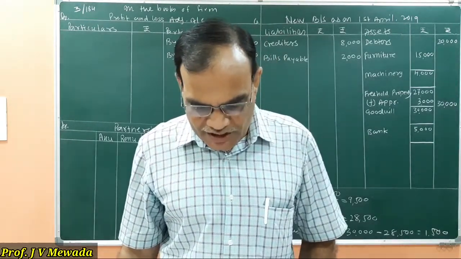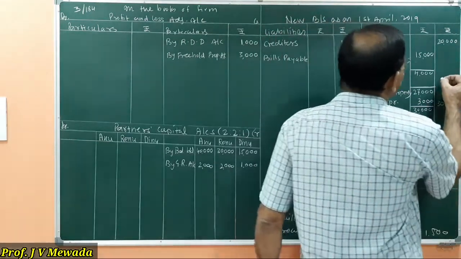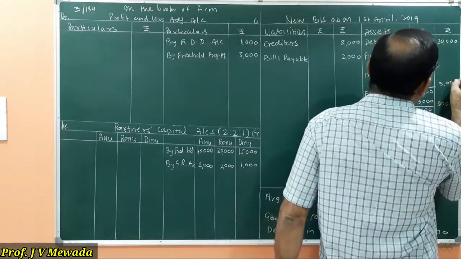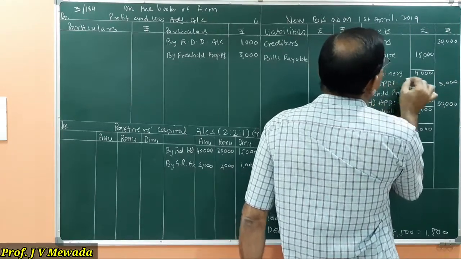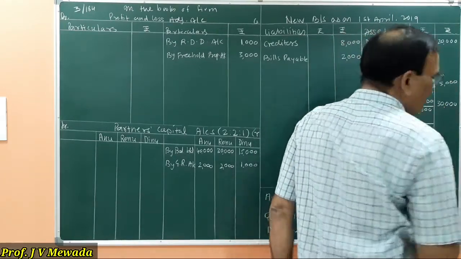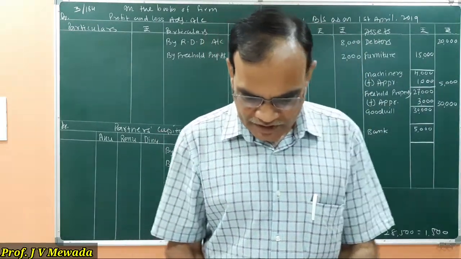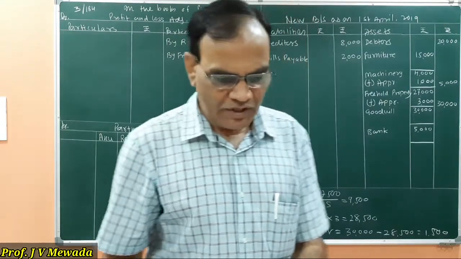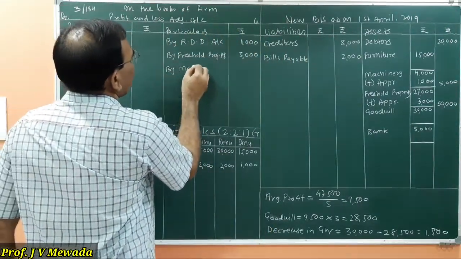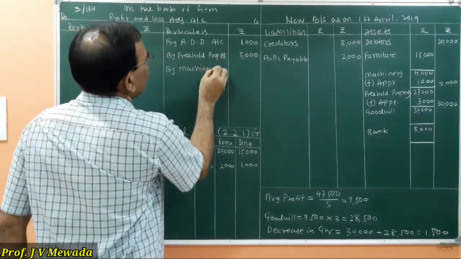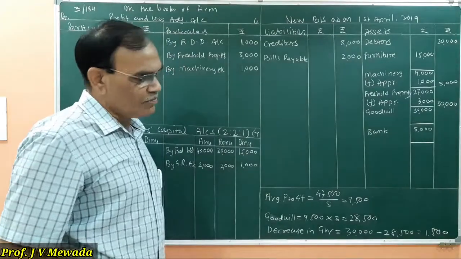Then machinery's new value is 5,000. So again there is an appreciation of 1,000. So I will write that by machinery account, appreciation of 1,000 that we are recording here.